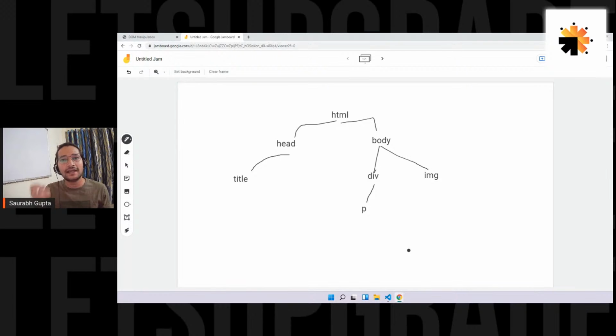So DOM is nothing but the tree structure of your HTML document, which is internally created by the browser. When you write down a code of HTML and when you execute it on the browser, it internally creates the tree structure of your HTML document and then reads that tree structure to create the output. You can't see it, but the browser internally creates it. There is something called a DOM interpreter in the browser that creates this tree structure for you. And this tree structure is called DOM.